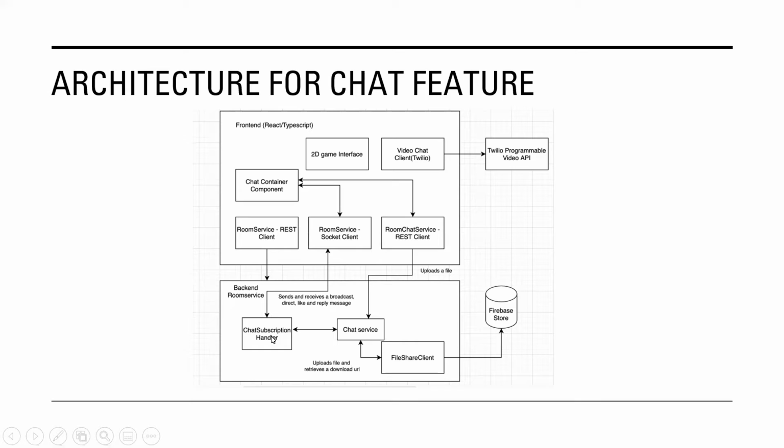For other types of messages, such as broadcasting a text message, direct text message, liking a message, and replying to a message, we use Chat Subscription Handler. Chat Subscription Handler registers all these events and uses chat listeners to take appropriate actions when these events occur.